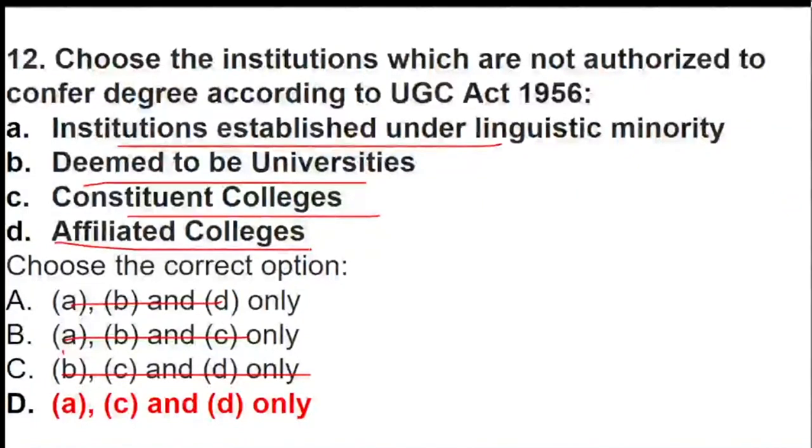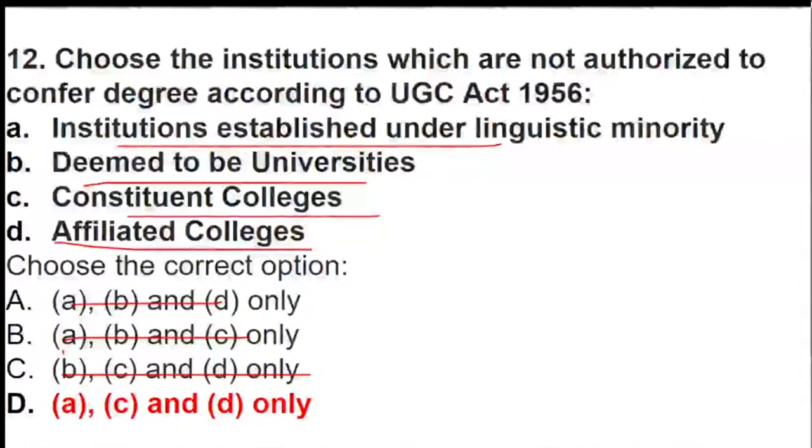It is only and only deemed universities. Nikki, see, only deemed universities can confer the degree. No other universities or colleges can confer the degree. So here the right option will be option D, not option C.